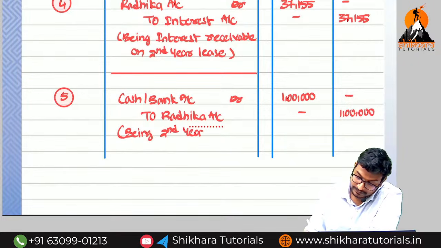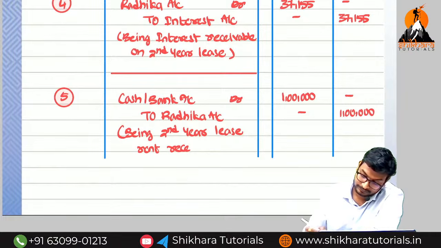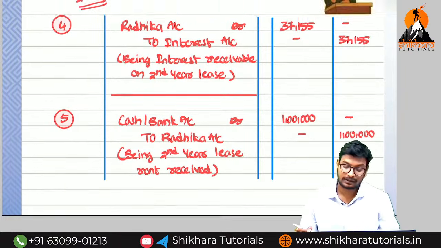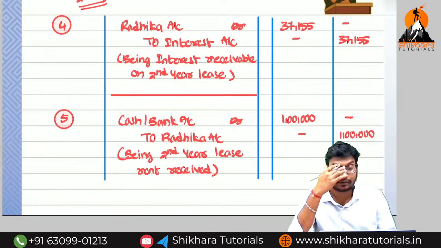Second year, lease rent received. Okay, Nama? So for 2 years I have recorded 3, 4 and 5. You can record only 1.